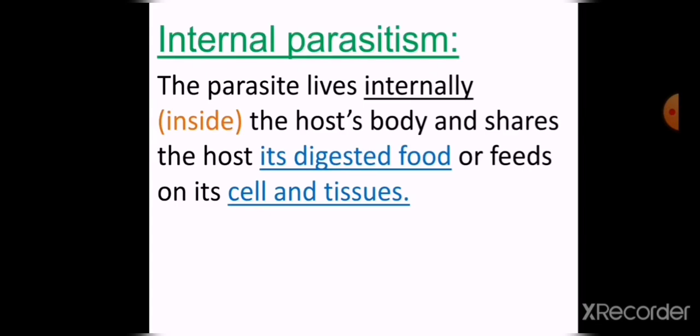Now we will talk about the internal parasitism. In the internal parasitism, the parasite lives internally, or inside the host's body.